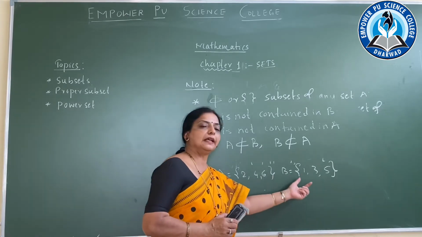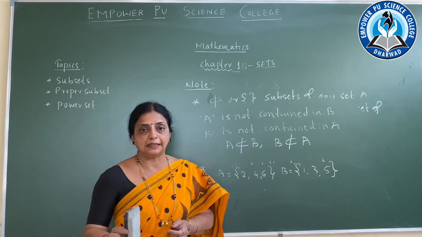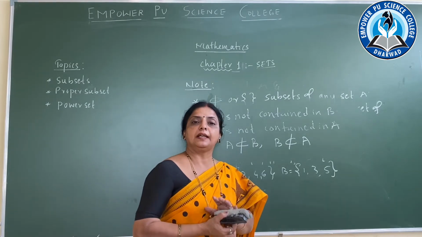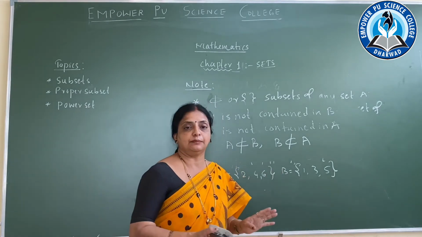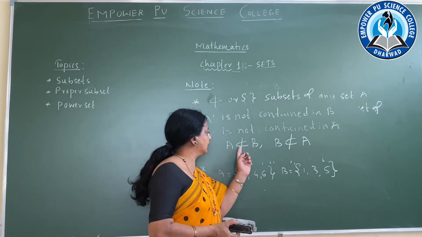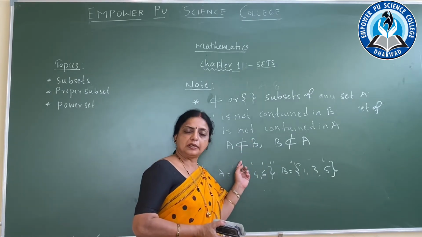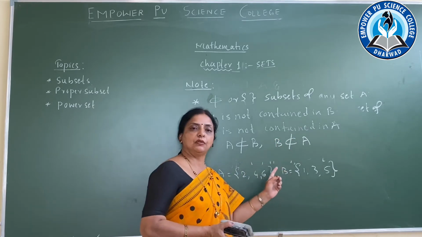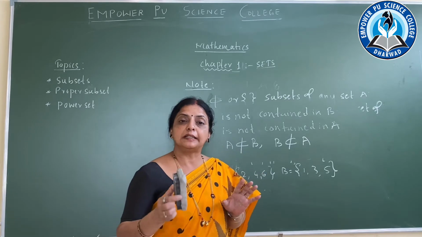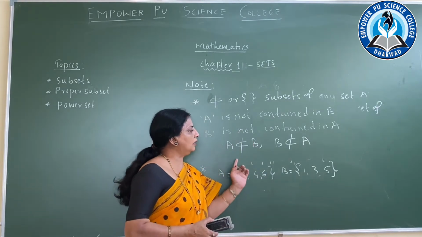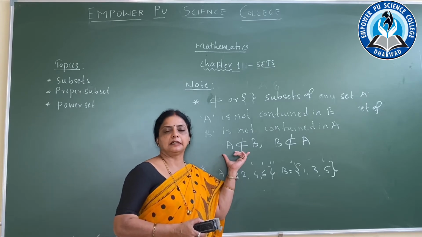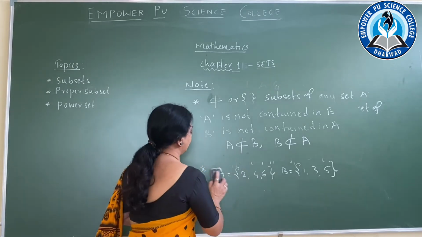A is not present in B, B is not present in A. In that condition we define that A and B are not subsets. When we say not a subset, what comes? This is the symbol for not a subset. Have you understood? When it is not a subset, this is how we denote it. Is it clear? Now one more important point comes.